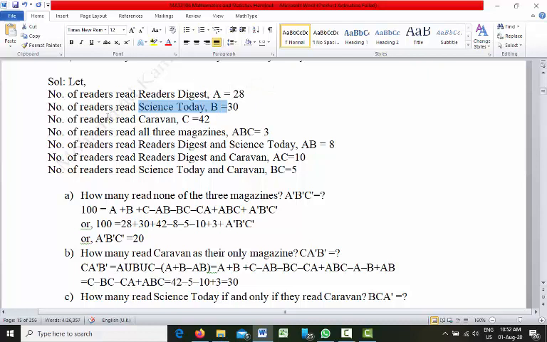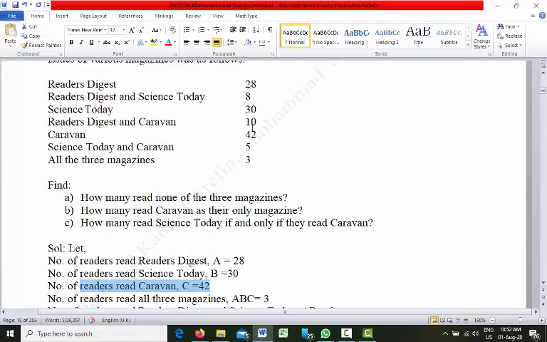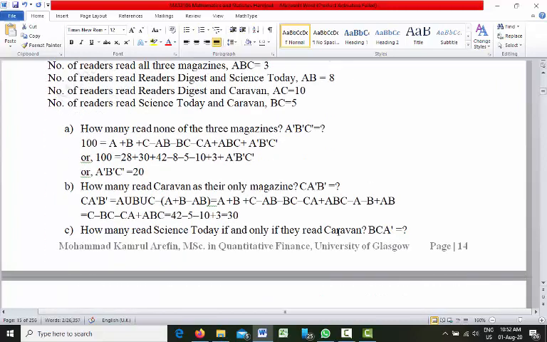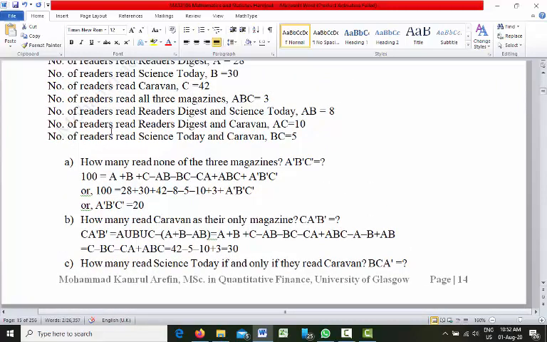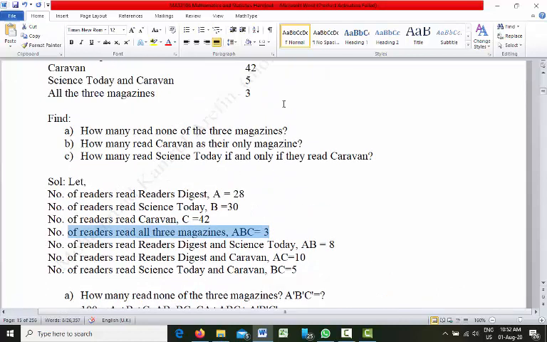Number of families who read Caravan, that is C, is 42. Number of readers who read all 3 magazines. All 3 means they have read Science Today, Reader's Digest and Caravan. That means A∩B∩C is equal to 3. From the question, the number of families who read all 3 magazines is 3.